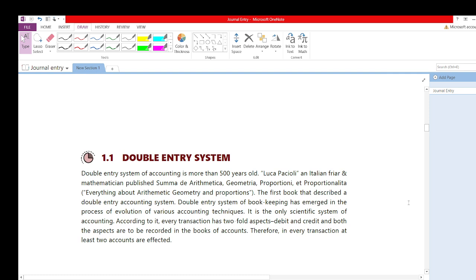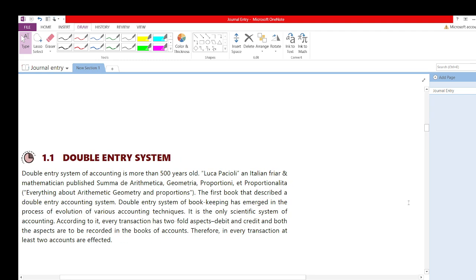In accounting, whenever we are recording a transaction, we follow the double entry system. Now what is the double entry system? According to the double entry system, every transaction has a double effect. Let's take an example: purchased furniture of rupees 10,000.